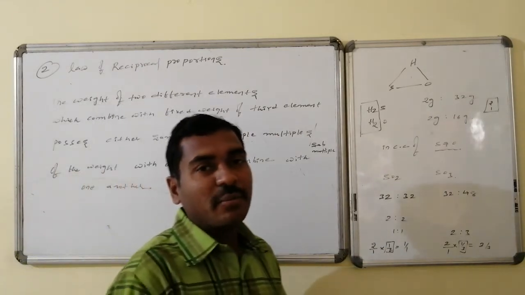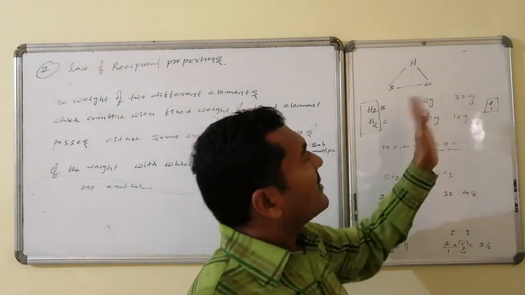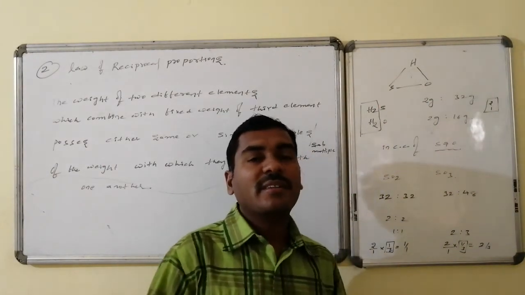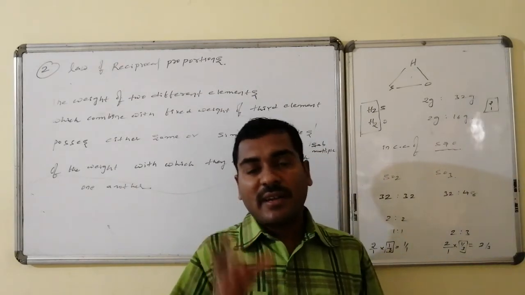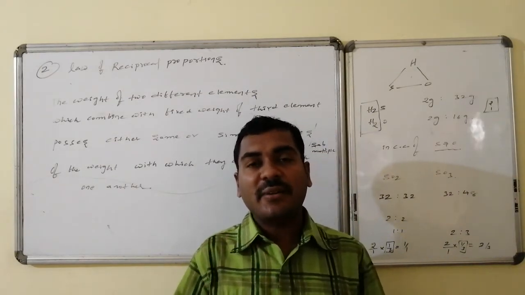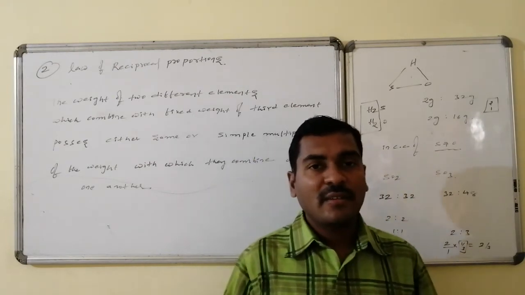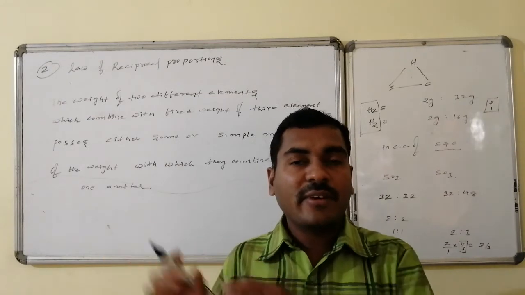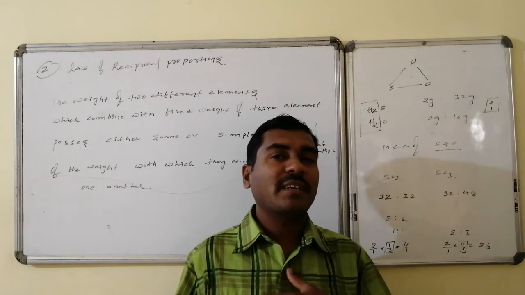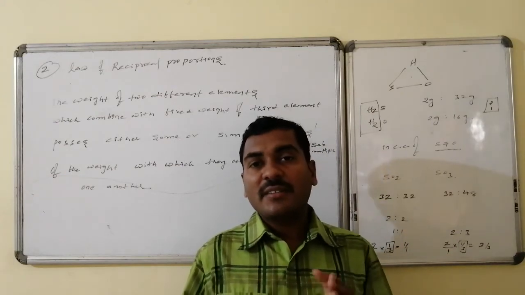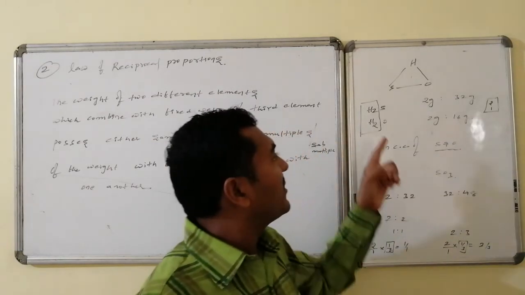So we will go for the example, and once again we will come back to get the definition. Here see, there is a chemical combination of hydrogen, sulfur and oxygen. In the beginning I am taking hydrogen as the fixed weight. Hydrogen combines with sulfur, hydrogen combines with oxygen. As per the definition, there are two different elements. Here my two different elements are oxygen and sulfur. These are allowed to combine with a fixed weight of the first element. The first element is hydrogen.